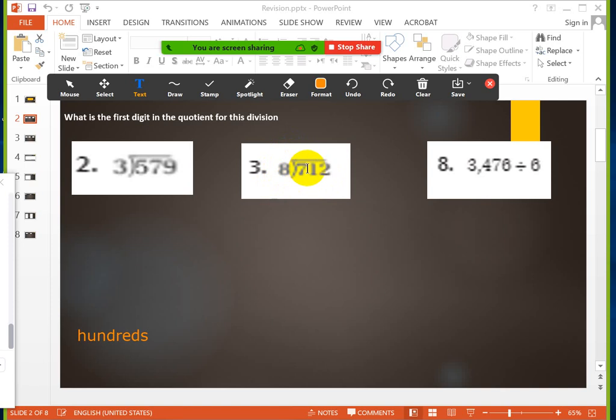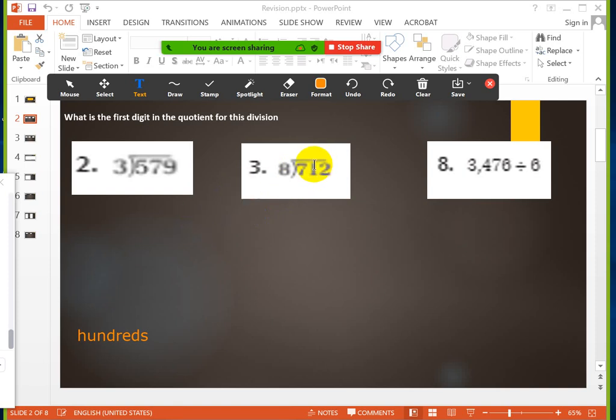So what I have to do? I will take the second digit, the digit that it's next to it, which is 1. Now, the number becomes what? 71. Can I divide 71 on 8? Yes, I can divide 71 on 8.